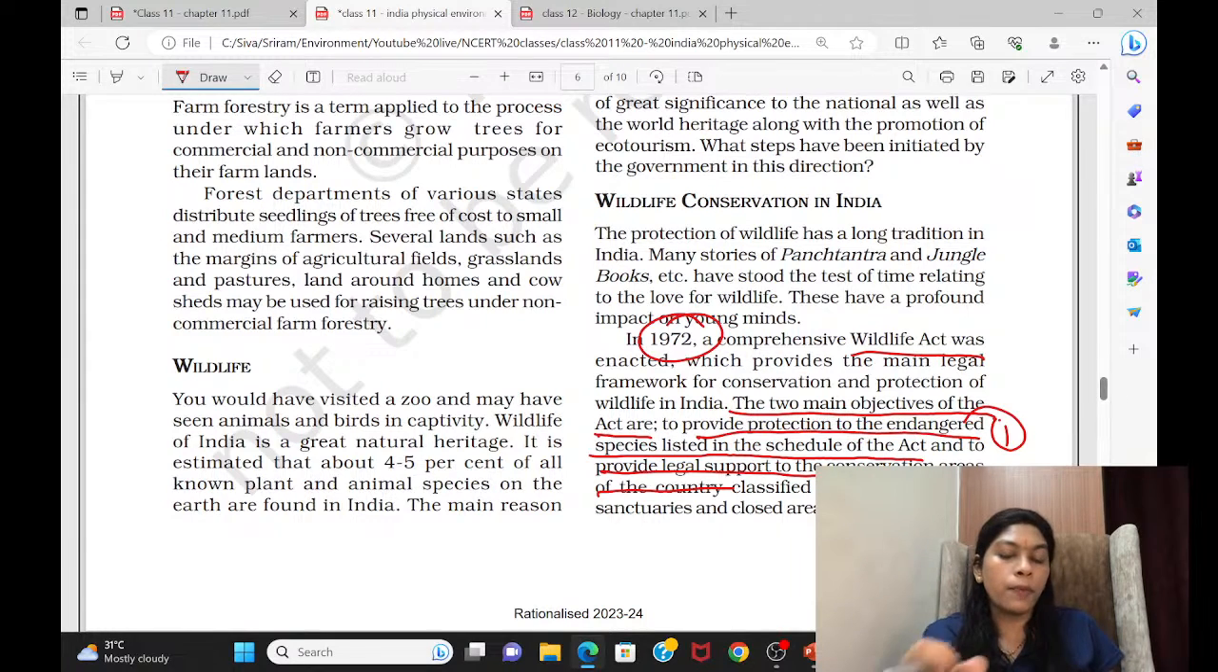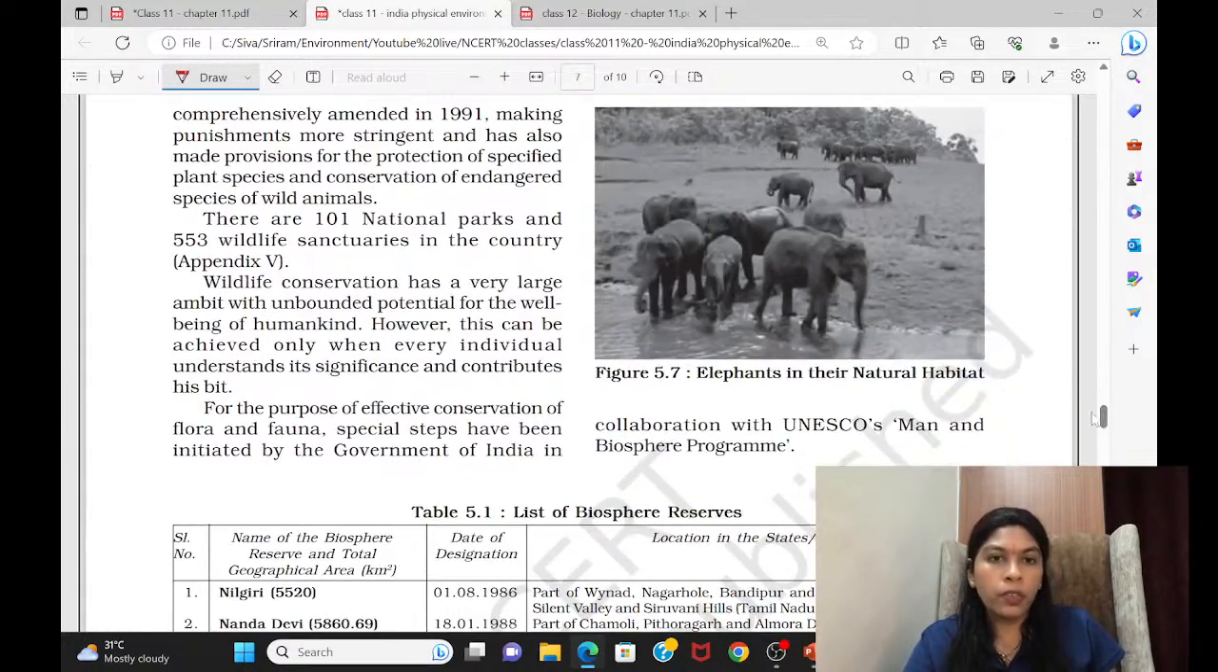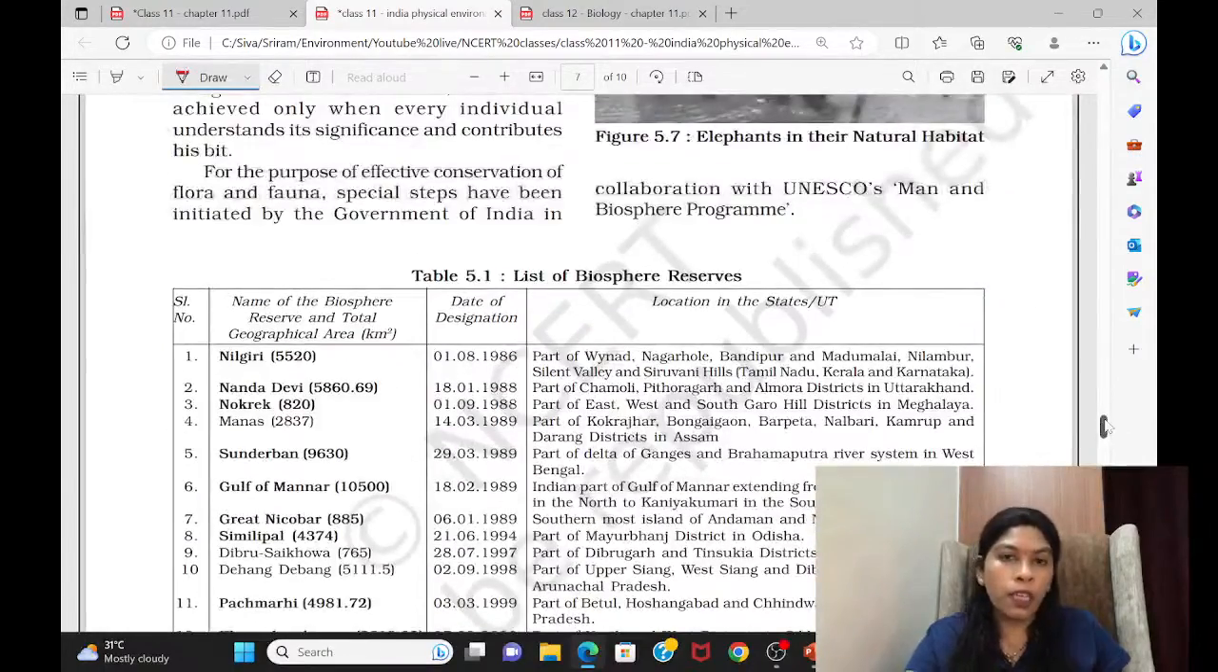No, that legal status comes from this Act, the 1972 Act. Okay, so then we can come to here. We can come here. So this and all you have to modify. There are 106 national parks now. 557 wildlife sanctuaries are existing. So please modify it. Note this particularly, please.